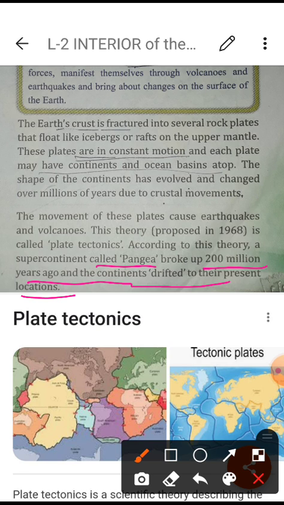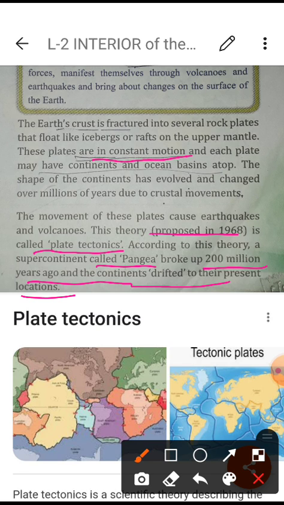This happens because of the tectonic plates, which I have explained to you. There is a constant motion of the plates, all the time this motion is going on, and that's why we have the present form of the earth, the 7 continents and the 5 oceans. This theory was proposed in 1968, and it is known as plate tectonics.